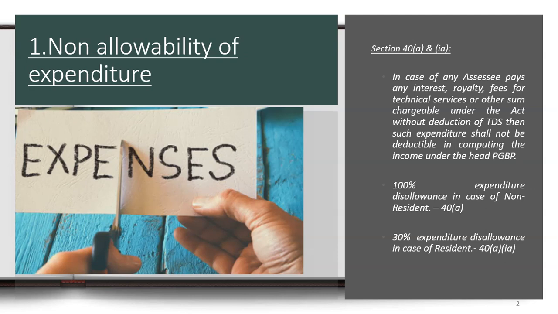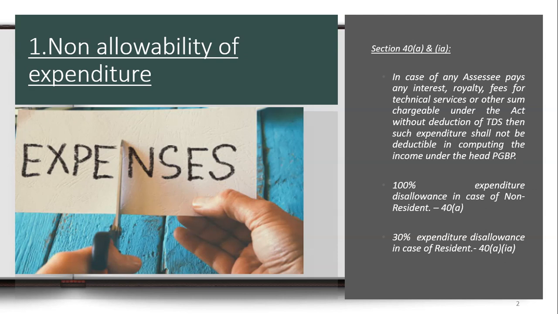Disallowance of an expenditure is prescribed under sections 40(a)(i) and 40(a)(ia) of the Act. Section 40(a)(i) deals with non-residents, and 40(a)(ia) deals with disallowance of an expenditure in case of residents. So what does the section say? In case any assessee pays any interest, royalty, fee for technical services or any other sum which is taxable under the Income Tax Act, he has to deduct the TDS on such expenditure, and the TDS has to be remitted to the government account within the due date specified.